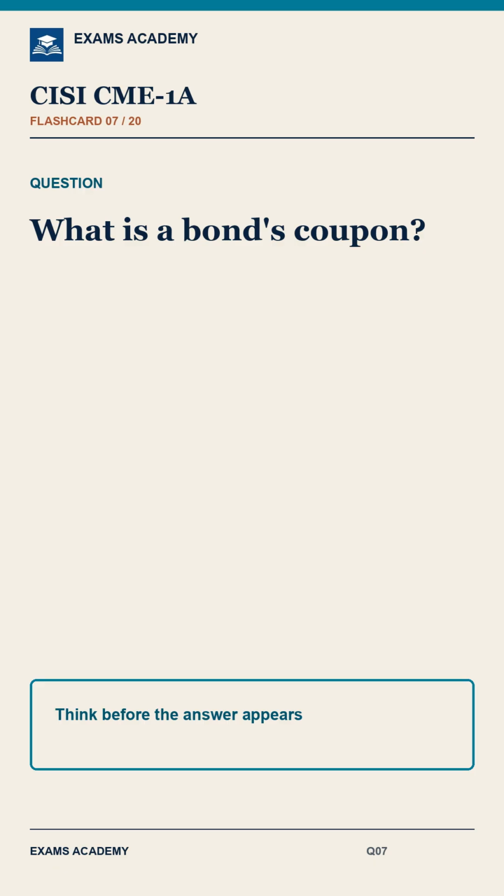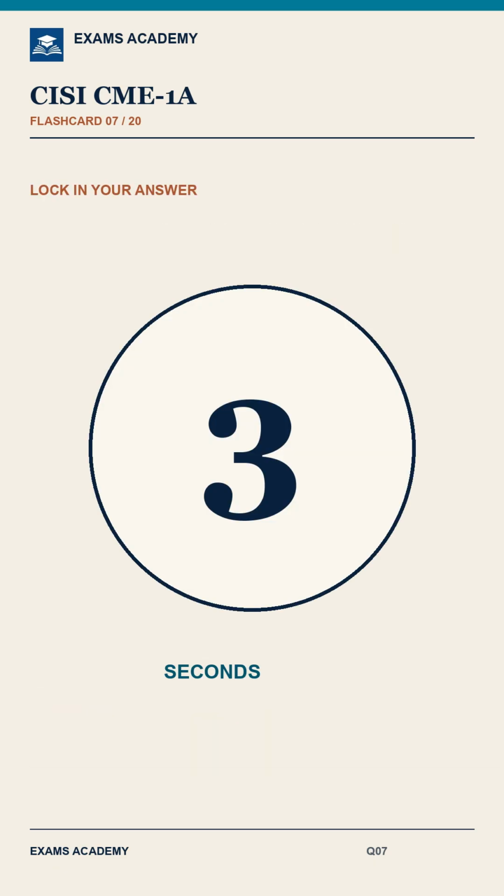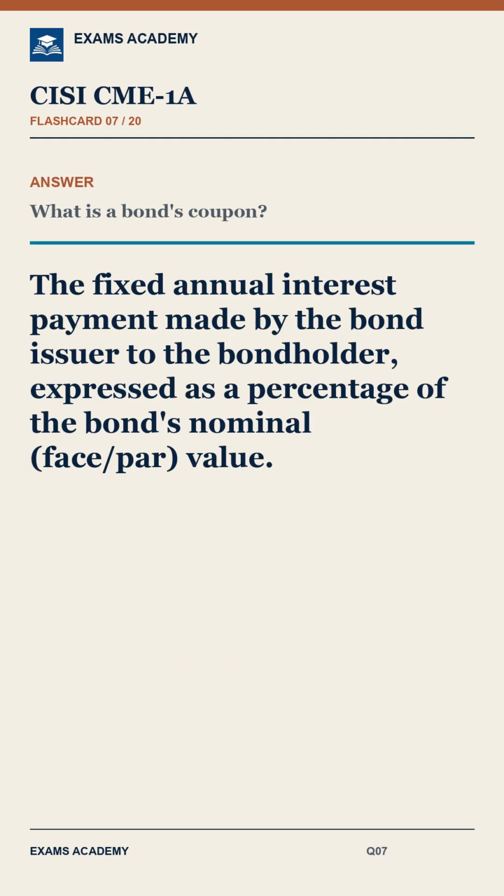Question 7. What is a bond's coupon? Answer. The fixed annual interest payment made by the bond issuer to the bondholder, expressed as a percentage of the bond's nominal face par value.